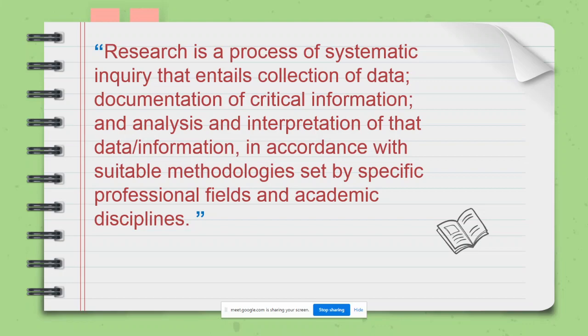First, it entails the collection of data. Any kind of research is all based on data. In research methodology, we have studied the various data collection methods, like primary and secondary data collection methods. Whenever we carry out any type of research, it has to be supported with data. Collection of data is the first step, followed by documentation of critical information. Whatever the critical, meaningful, important information is, it must be documented properly.